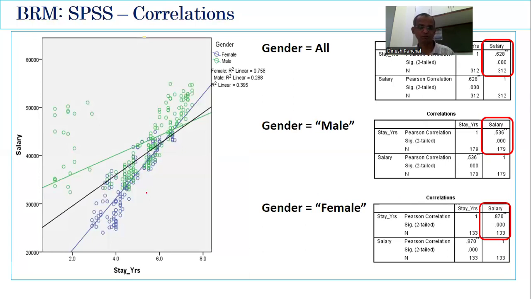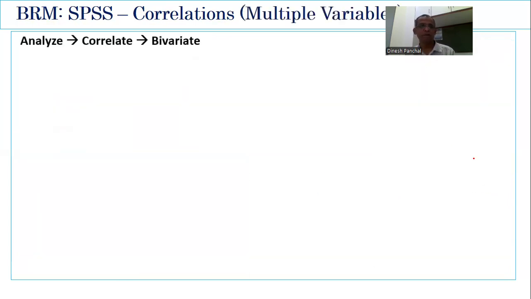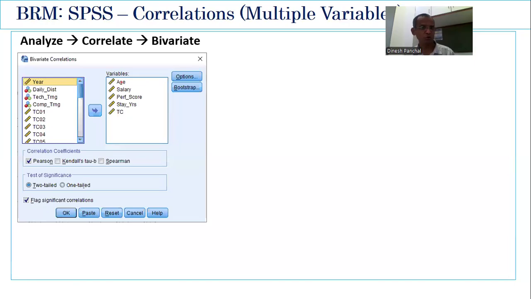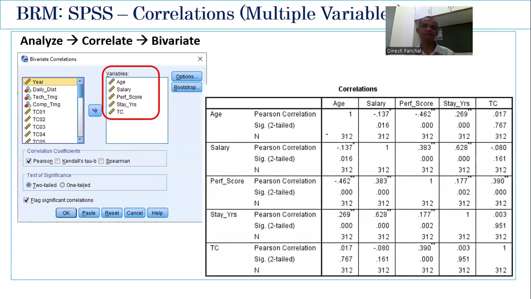So this is the visual part, and this is the numerical part. Here it's a bivariate analysis. At a time, only 2 variables can be taken together. And if you have multiple variables, that also can be done. So you have to go to Analyze, Correlate, Bivariate. And in the correlation window, you have to put all the variables together. Still, it's bivariate. Only thing, all possible correlations between these 5 variables are given in one go.